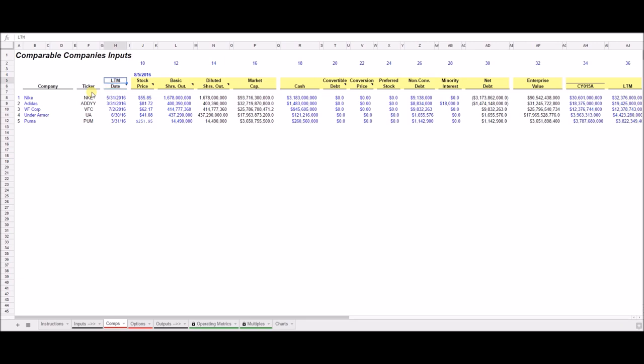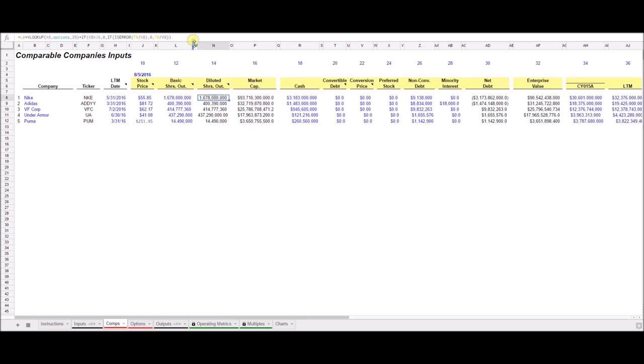In the third column, we have the last 12 months date, which will be the date of the most recent quarterly report. Then stock price, where we list the stock price of all the companies, and above there we have the date of when we took the stock prices. Next is basic shares out, which can be found with a simple Google search and represents the amount of shares that each company has outstanding right now.